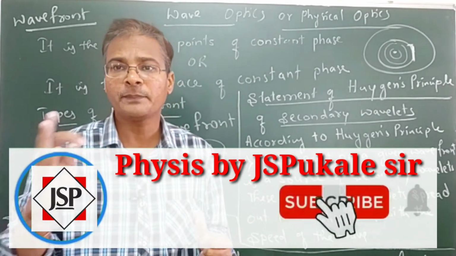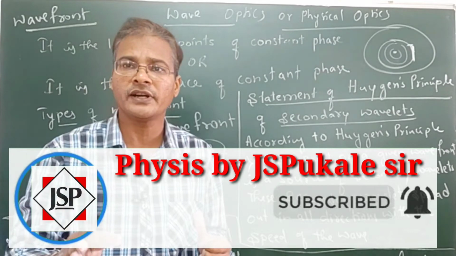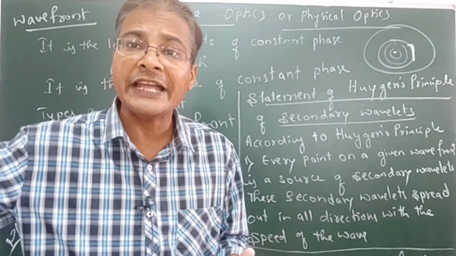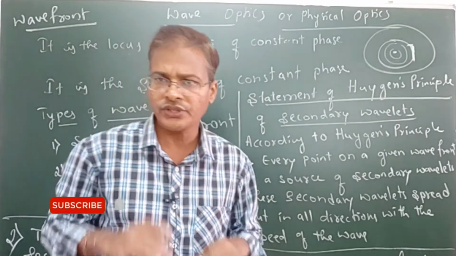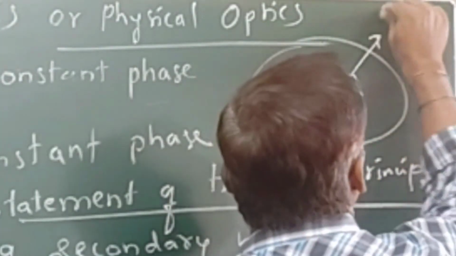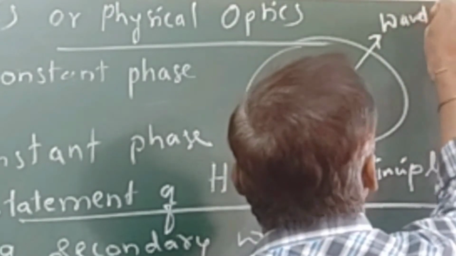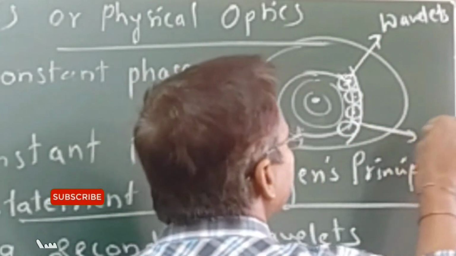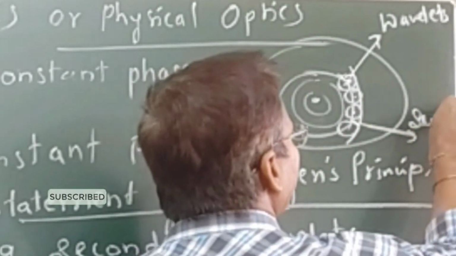What is a plane wavefront? It is a wavefront formed by a point or linear source at infinite distance. This much you can write and you will get the marks. These are called wavelets. They are also called the secondary wavefront. If the tangent is drawn to them, that is what we call the secondary wavefront.